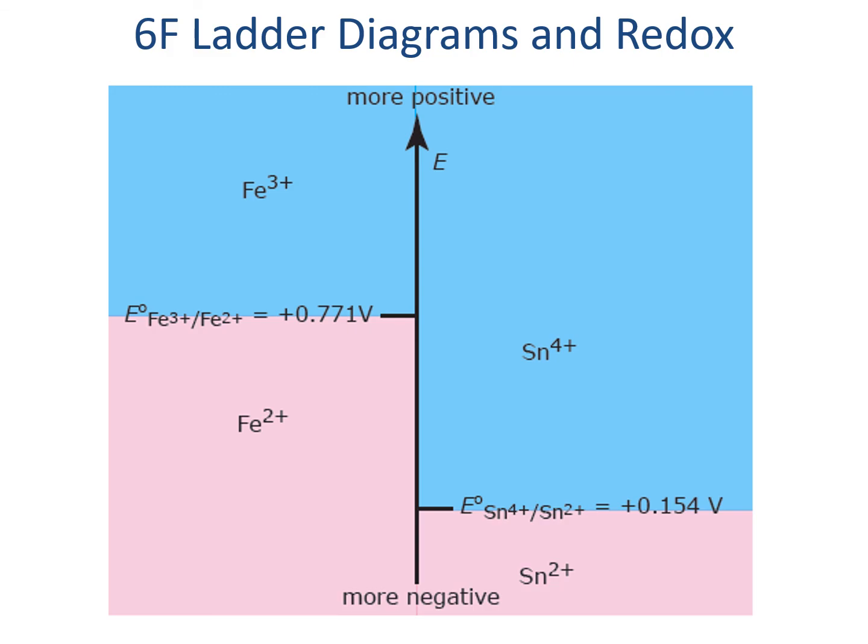if we have that at 0.154, anything above that is likely to have more tin 4. It's likely to be more oxidized. And anything below that will have more tin 2. It's more likely to be reduced. And we can compare the redox potentials of 2 species. We can see that the iron on the left side reduces at a higher potential than tin, which means that we could have reduced iron while still having oxidized tin, but not the other way around. This can be really helpful for understanding how metals might change, for example, at the bottom of a stream bed instead of the surface water.